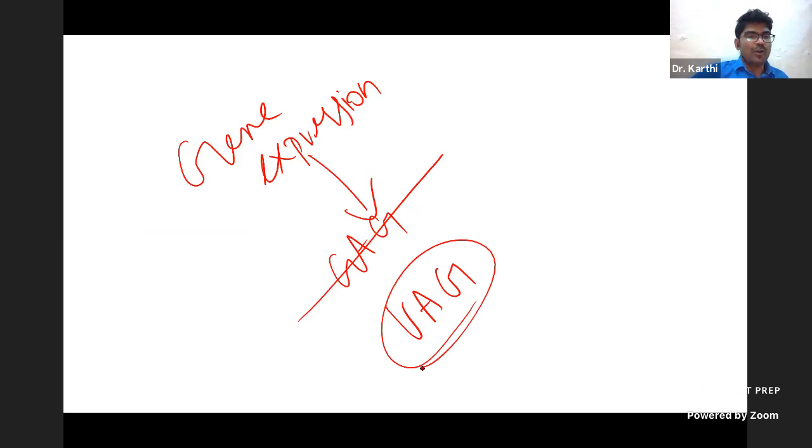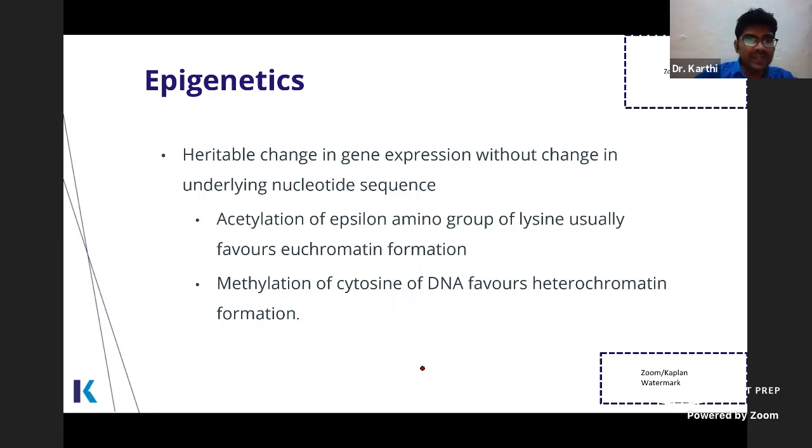So now the gene expression will change. But sometimes without any change in the underlying nucleotide sequence, the gene expression can be altered and it is heritable also. This is known as epigenetics.